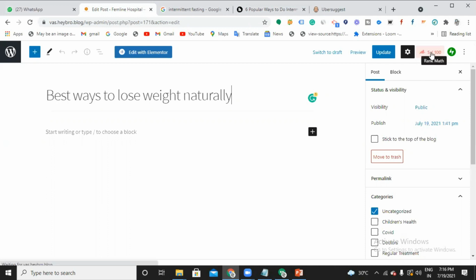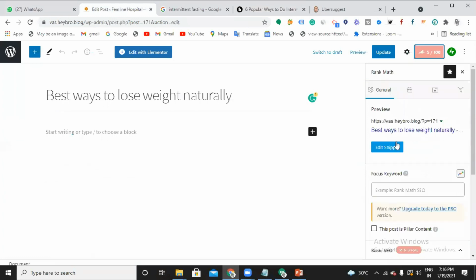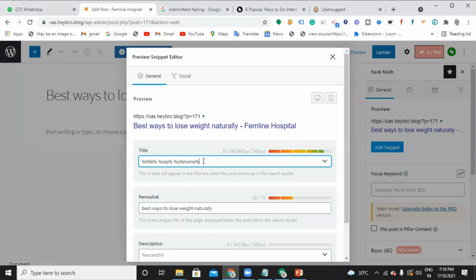Can you see here? It is showing me 5 out of 100. This is the Rank Math score for your entire blog. Let me click this and start writing here. Can you see this edit snippet? Can you see this, Jolene? There is a title. Edit this and you can start writing your meta title.